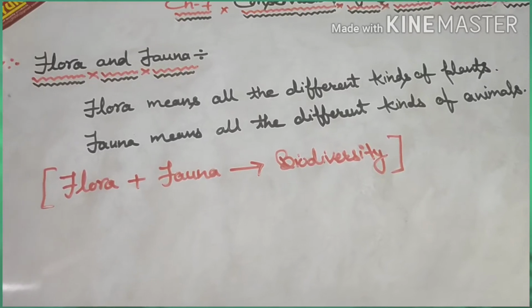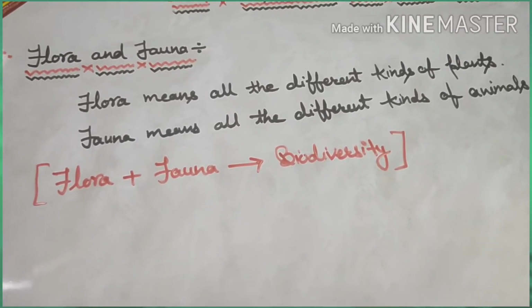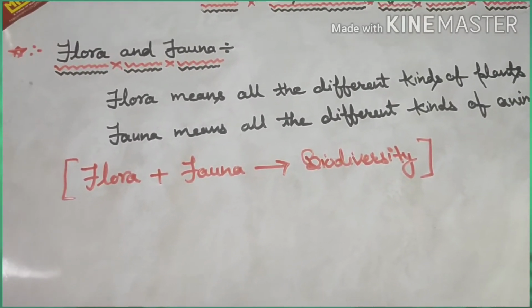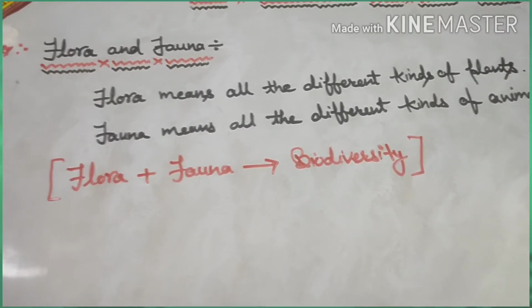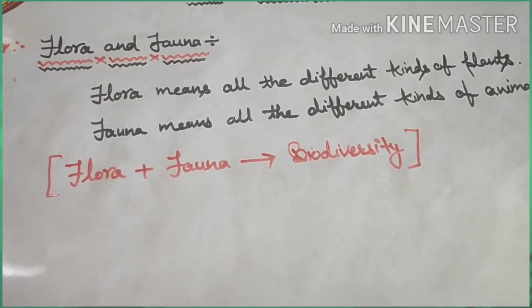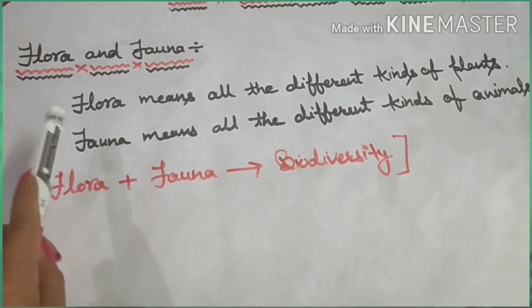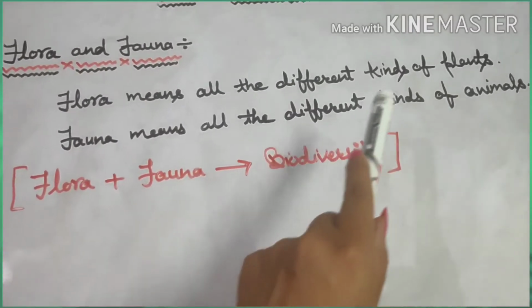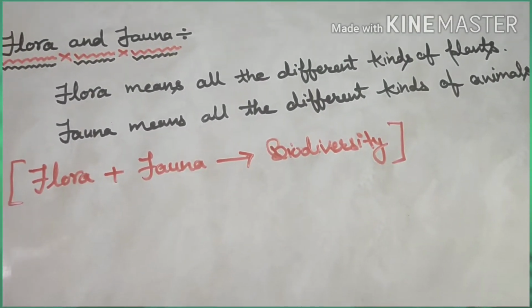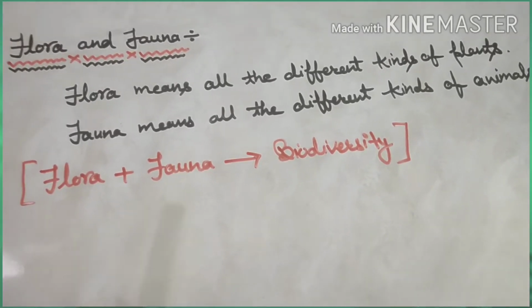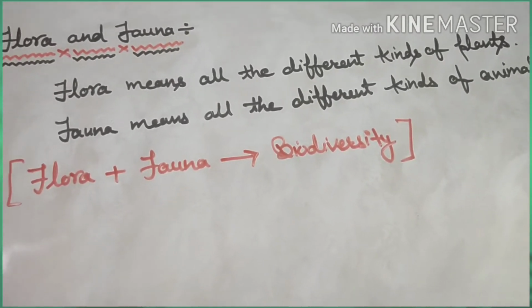Understood? So flora means generally all the different kinds of plants living in a natural surrounding. So this is known as flora.